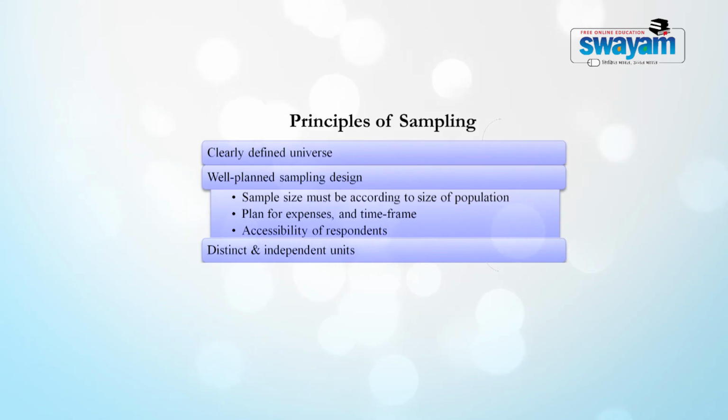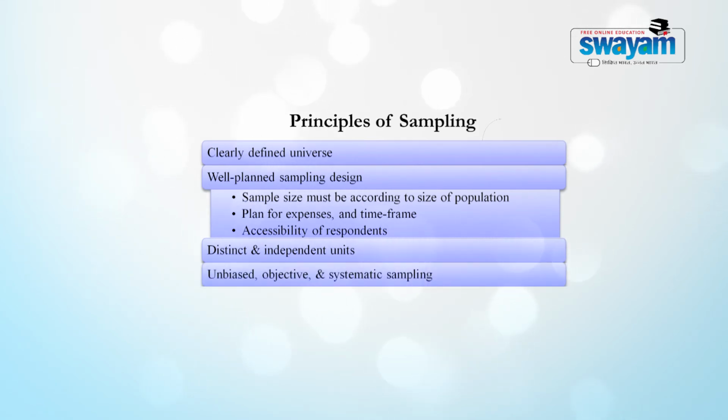Next is that the researcher must conduct the sampling in an unbiased, objective and systematic manner. We have studied a lot of techniques of sampling till now, and we know the technicalities of each of those sampling techniques. We know the salient features, the advantages, the disadvantages of those sampling techniques, and we also know which universe and which studies they are most suitable for.